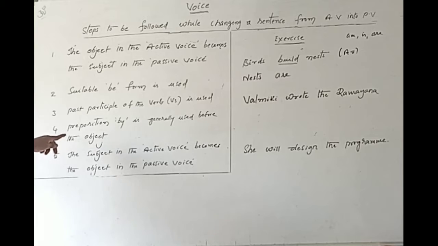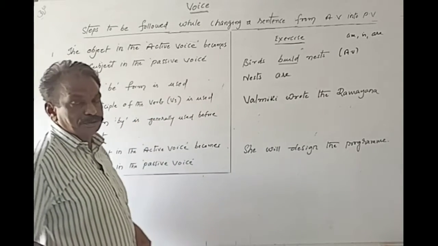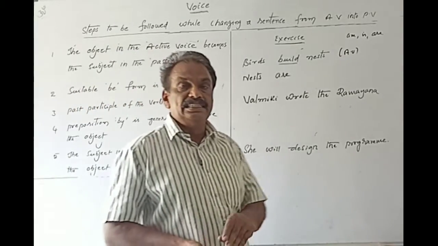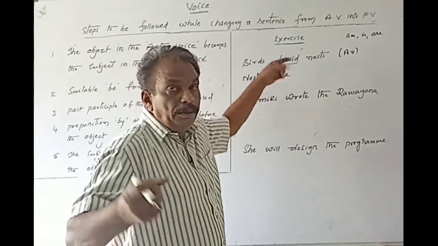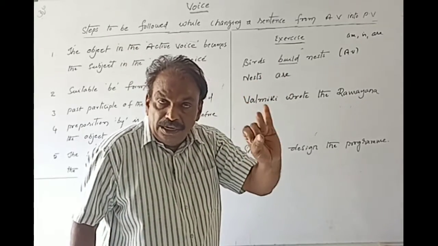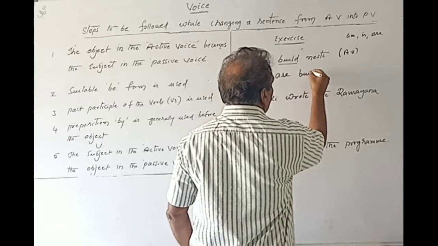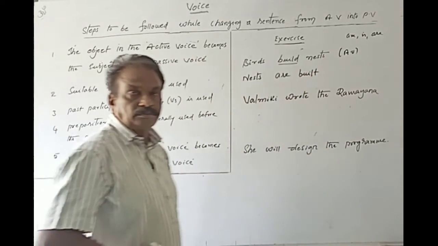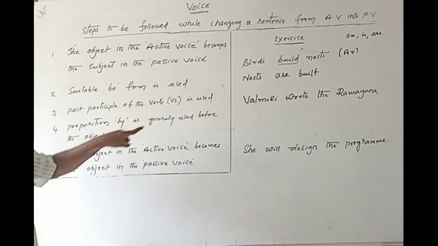The third one is past participle of the verb is used. Past participle means the V3 form of the verb. For example, here you see build, built, built. This is the V3 form of the verb. B-U-I-L-T. Built. Next, preposition by is generally used.